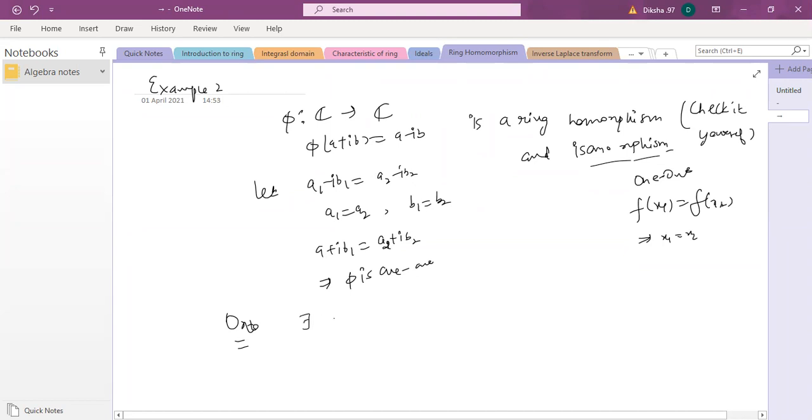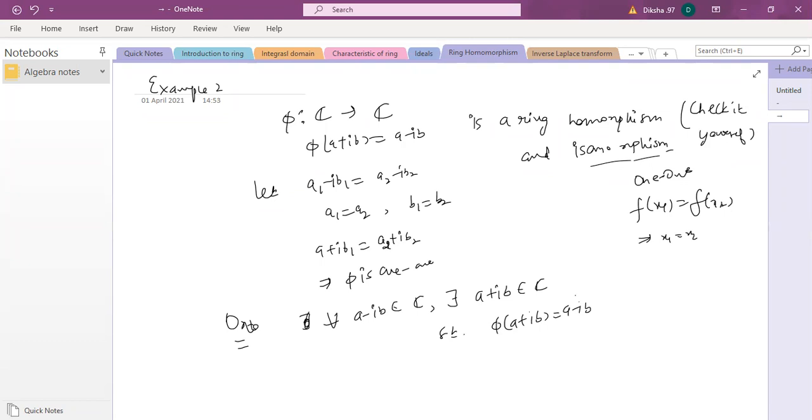So it's very easy, it's just trivial for this, because we know that for all a minus iota b belongs to complex, there exists a plus iota b belongs to complex such that phi of a plus iota b is a minus iota b. So it's kind of trivial here, because हर complex number का conjugate exist करता है. There is no restriction on finding the complex conjugate. Means every complex number has its conjugate well existing. So it will be an onto map. So that's why it will actually be an isomorphism. Homomorphism plus 1-1 and plus onto. Is that clear?